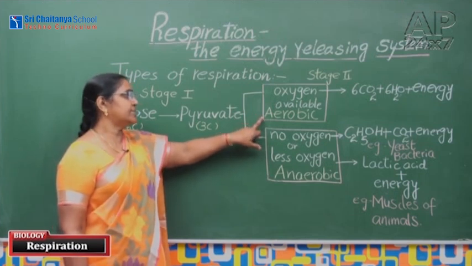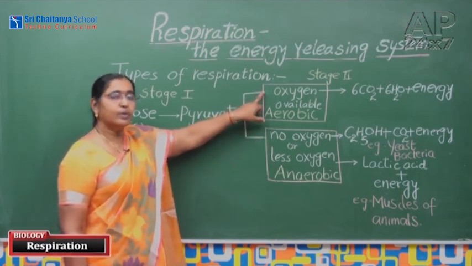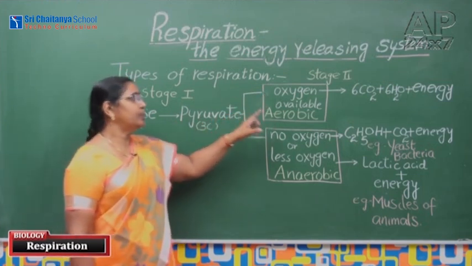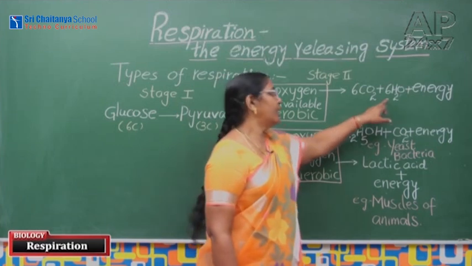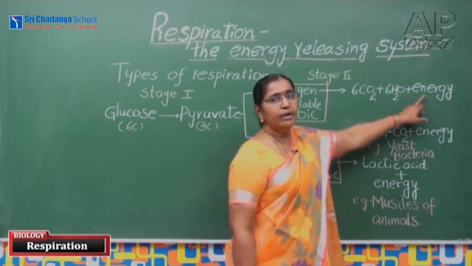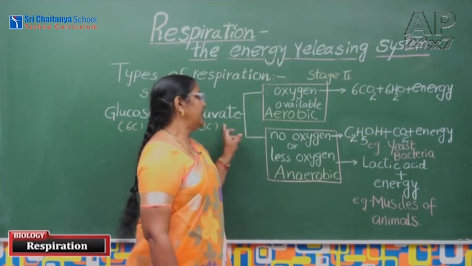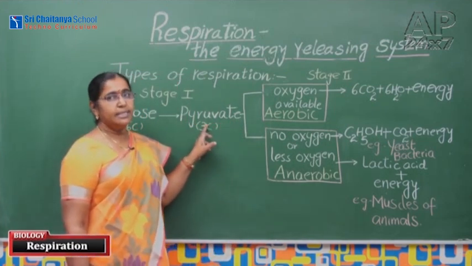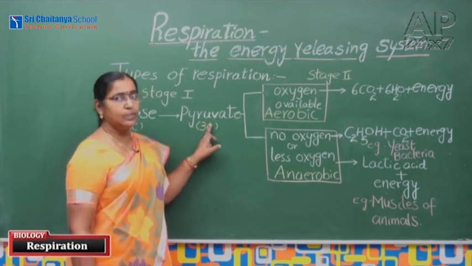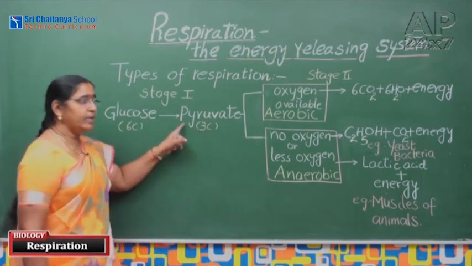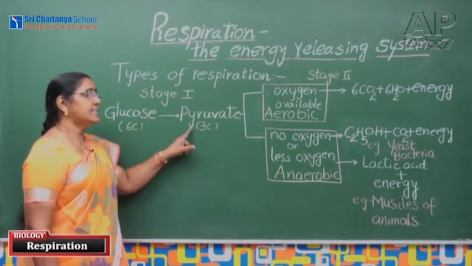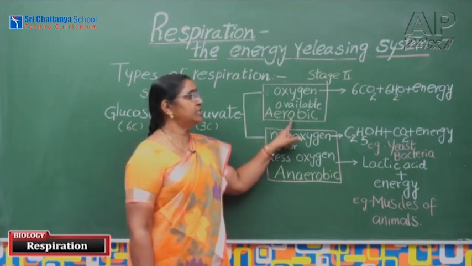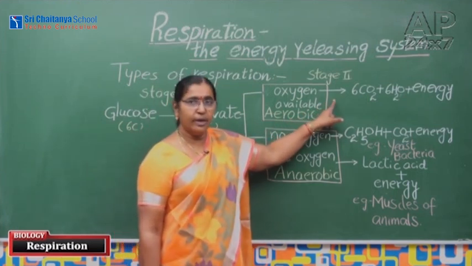As the name implies, aerobic, supply of oxygen, sufficient amount of oxygen breaks the pyruvate to give carbon dioxide, water and considerable amount of energy. It takes place in all living organisms, plants, animals and some microorganisms also. Generally, the stage 1 process takes place in cytoplasm. The stage 2 process of aerobic respiration takes place in mitochondria.